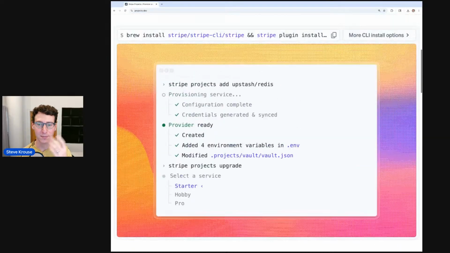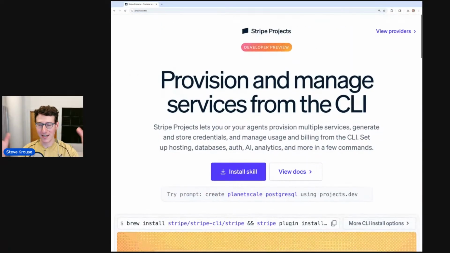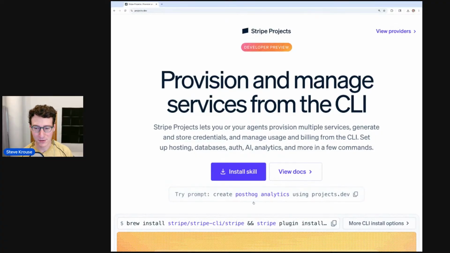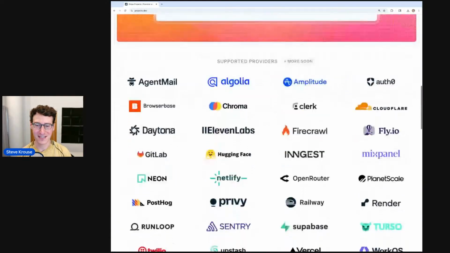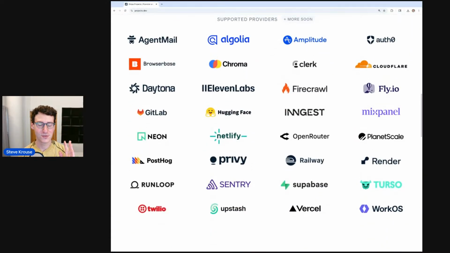This is using Stripe Projects, which I've already kind of installed and set up on my computer. It took maybe 5 or 10 minutes to set up and install. And hopefully that's a one-time cost that we will now amortize over these 40 different APIs. So let's go. All right. Let me share my Claude Code.